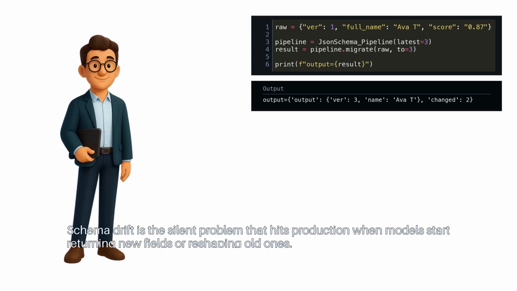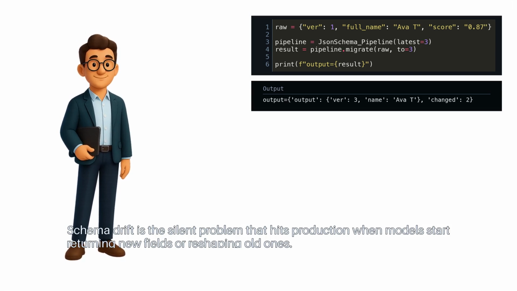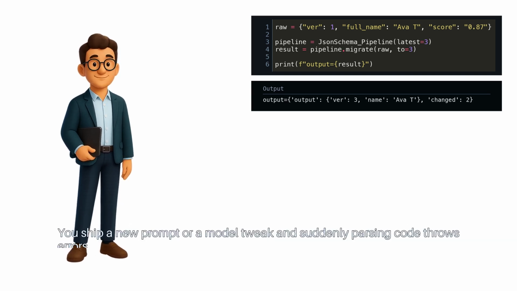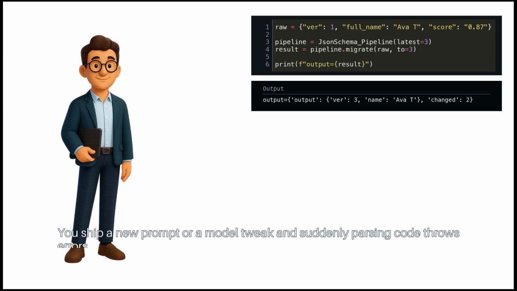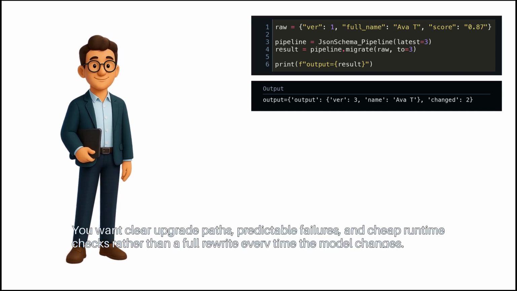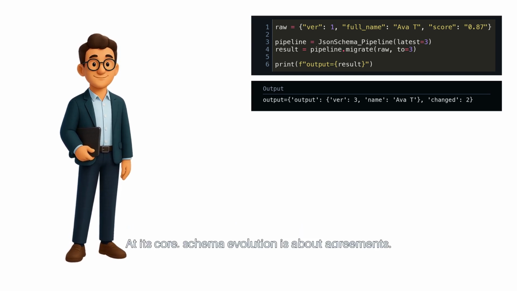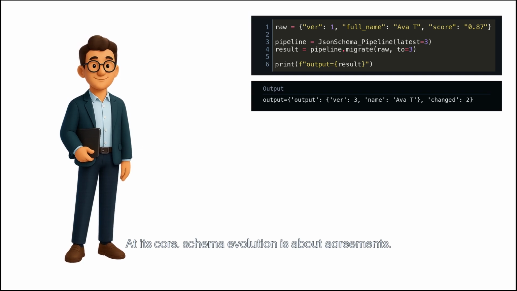Schema drift is the silent problem that hits production when models start returning new fields or reshaping old ones. You ship a new prompt or a model tweak, and suddenly parsing code throws errors. Success here means your downstream systems keep running while you add features or fix prompts. You want clear upgrade paths, predictable failures, and cheap runtime checks, rather than a full rewrite every time the model changes. At its core, schema evolution is about agreements.